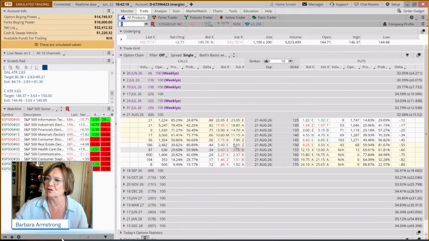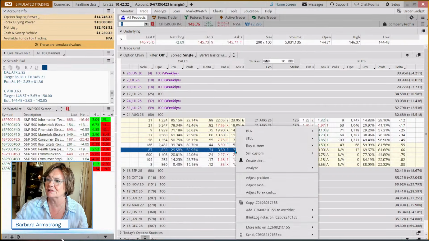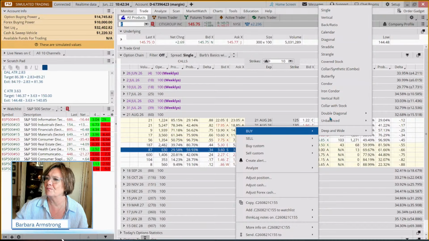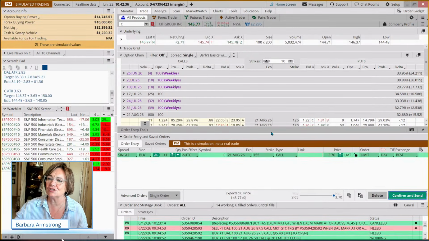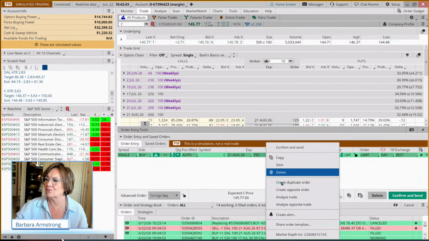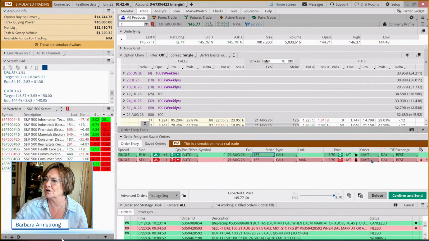Okay, so now if we don't want to go over 500 to 550, we could do this one. But if we're erring on the side of caution, we're going to go with this. We're only going to buy one because two would be against our position sizing rules. We're going to buy a single, and this is just a different way of putting in an OCO order. Make our advanced order first trigger sequence. We're going to right click, create an opposite order. We're going to make it a market order that's good till canceled.